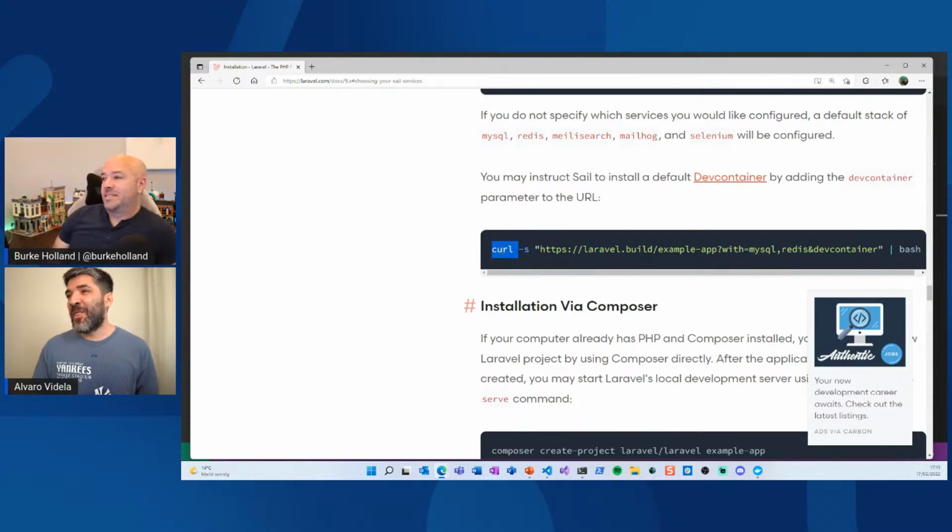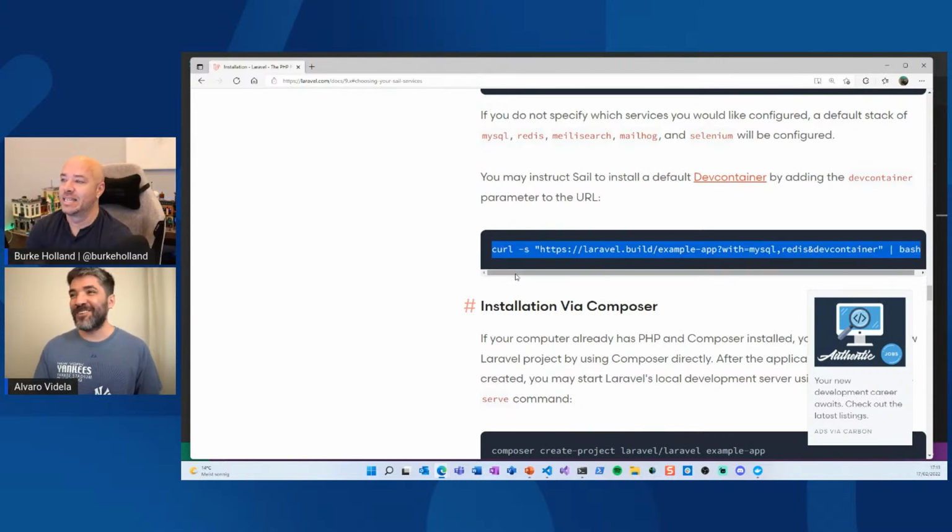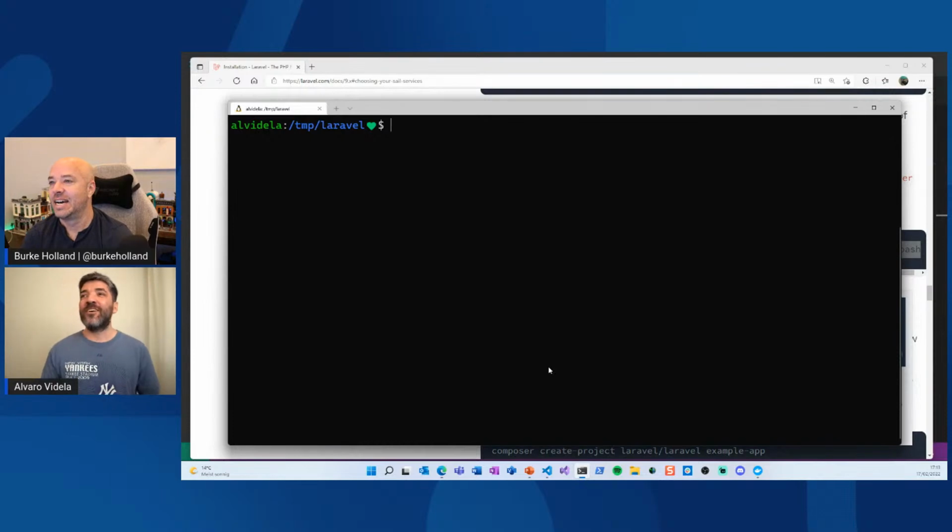Okay, let's do this. Here's where we pray to all the live demo gods, because we know how that is, right? So I'm in the command line here. Yeah, and you've got Windows. You're using Windows 11. I'm using Windows 11 and the Windows Subsystem for Linux 2. Let's see if this works.